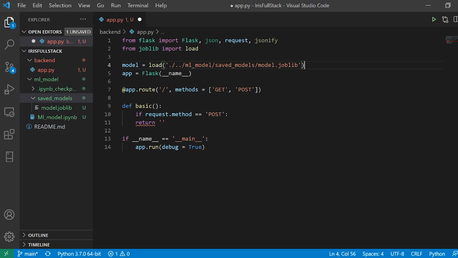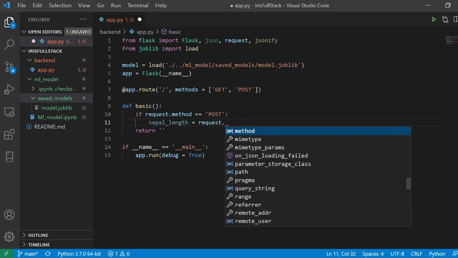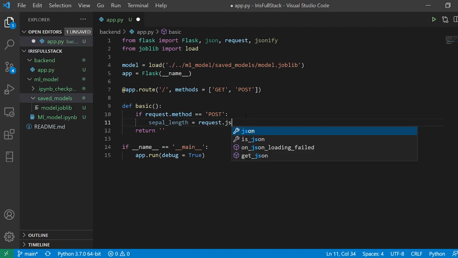All right, so I have my model with me, and now the way it works, I'll say if request.method is equal to post, I'm going to perform something. Since Iris has 4 features, which are sepal length, sepal width, petal length, and petal width, I'm going to go for it. So I'm going to train my model for it. I'll say sepal length, I am going to make a variable. I'll say request dot, I'm sorry, not method, it is json with, let's say, sepal length.